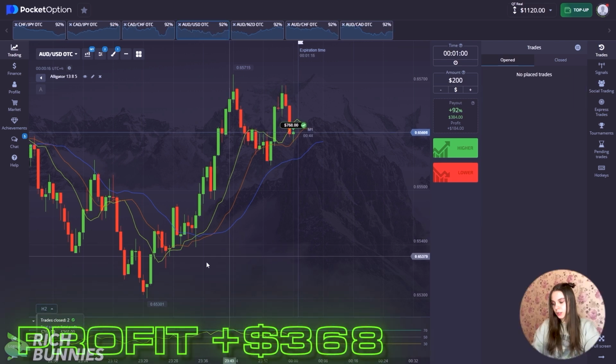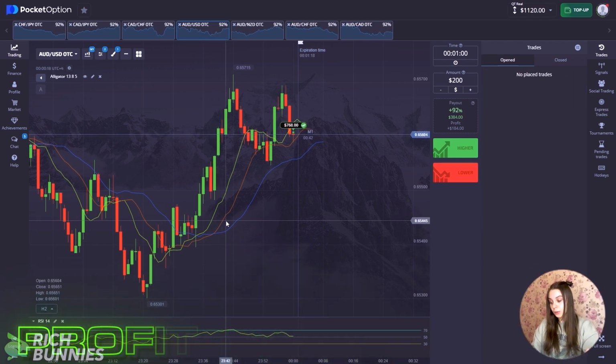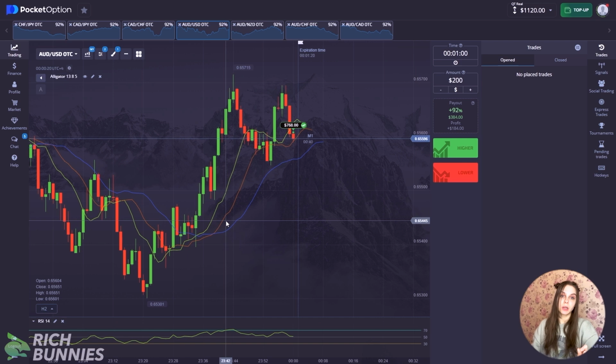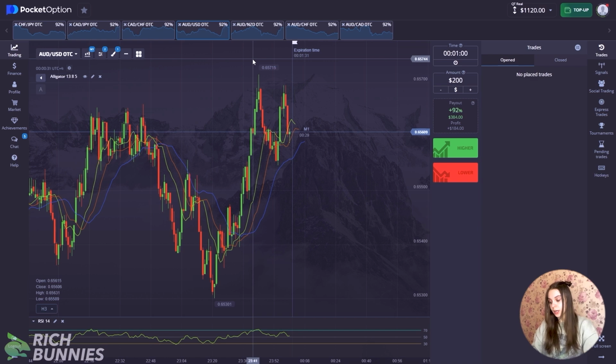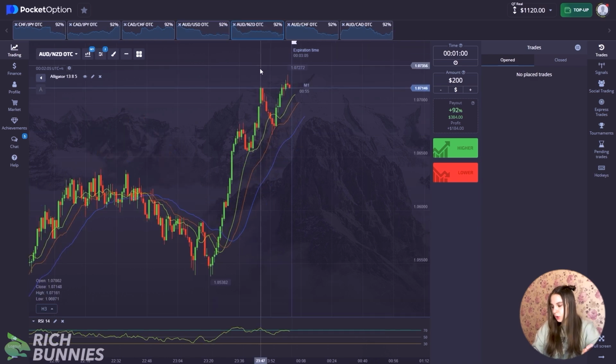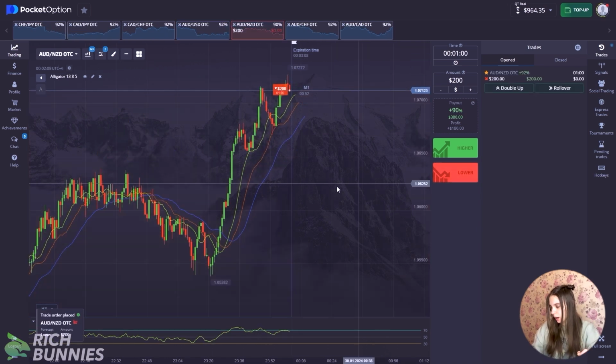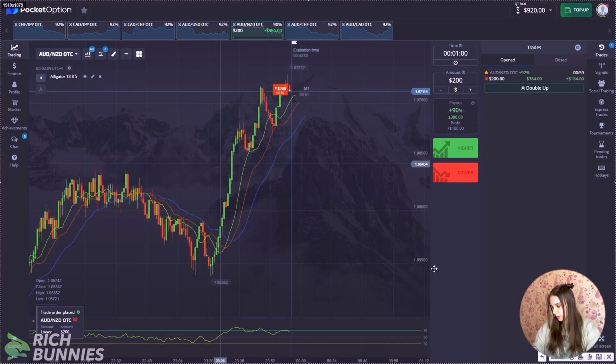These two trades we closed in plus, and our total profit is $768, and now we have already surpassed the mark of $1,000. Let's immediately move on to the next currency pair, I suggest, and let's open a trade for a fall here and proceed, of course, to the general analysis.